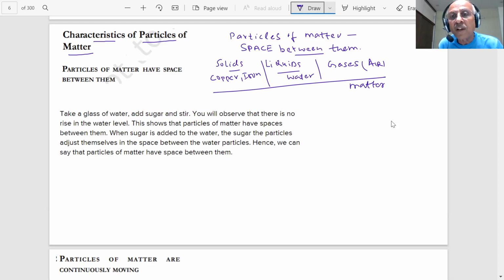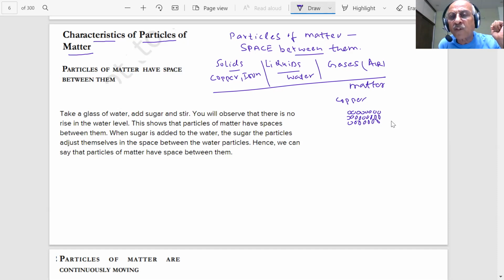If I say this is copper, supposing I say, student, here is a piece of copper, then you are saying copper is made up of very, very small particles. Some particles are there which I can't see. Am I right? Yes, sir. Particles are there, student. They are very small, beyond imagination their size is. Atom size, we have shown you 10 minus 10 meter, student. They are made up of atoms which are very small.